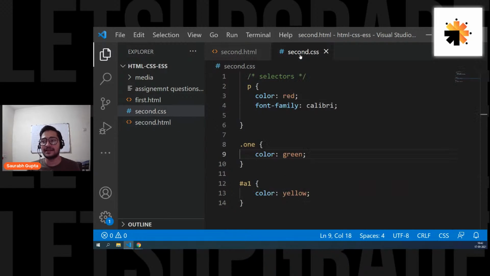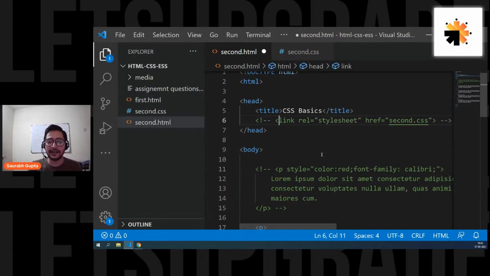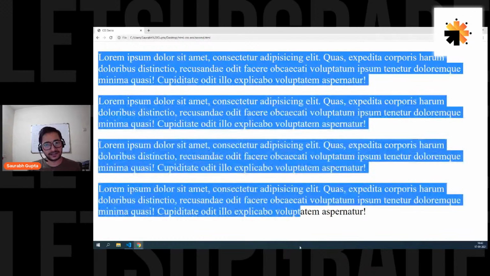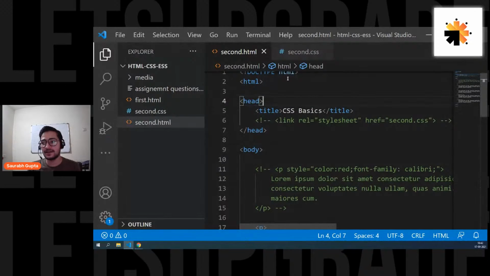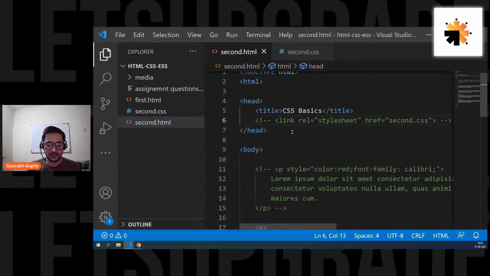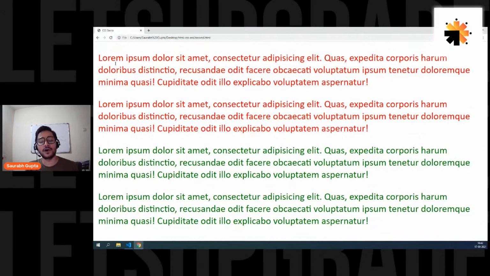Now let's see if this CSS is working. And let's do one more thing: let's comment out the link. First of all, let's see if it is not working. You can see that now it's not working because there is no CSS. The CSS is in the other page. So now we have to see if it works after linking. So activate the link, save it, and let's go and see. And here we go, the CSS is getting applied.